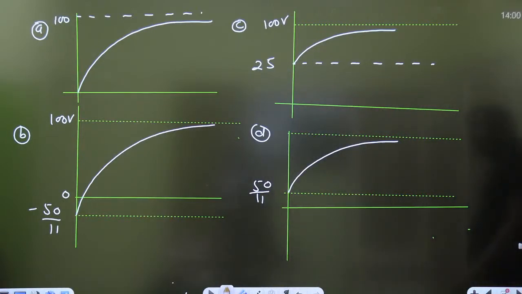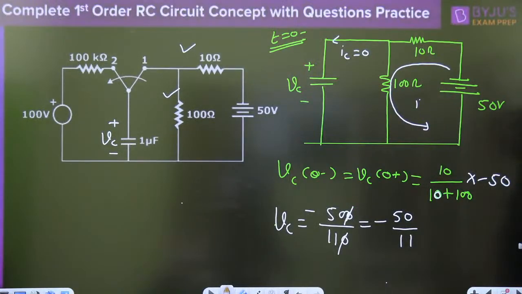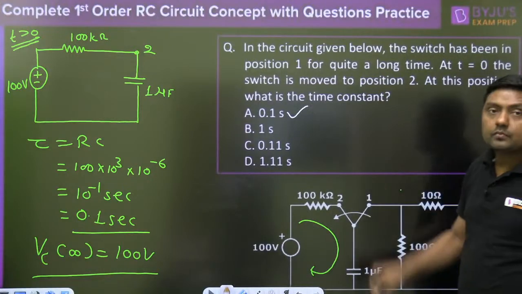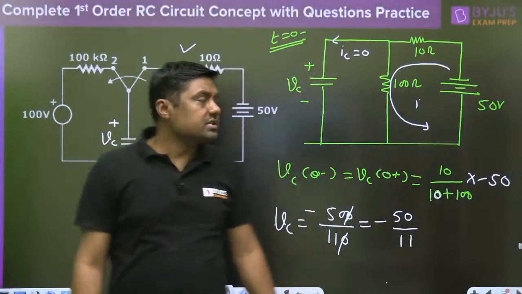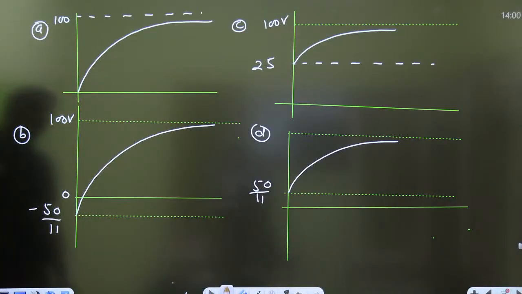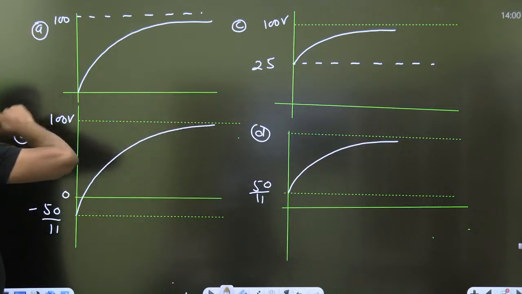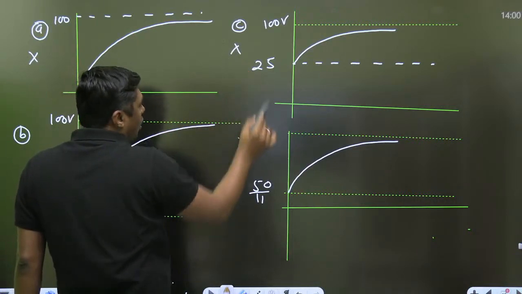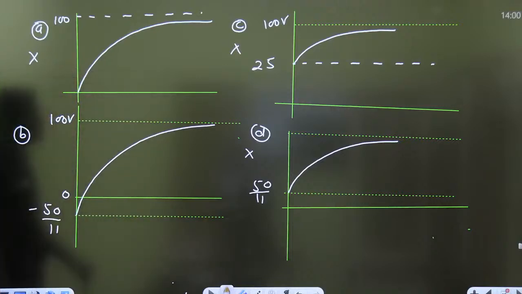If you have the final value 100 volt, the initial value, then final value, initial value, it is an exponentially increasing function. What is the time constant? Already we have the time constant, that is 0.1 second. So from this we are getting the answer. Always remember that is the initial value, final value is the 100 volt. That is wrong. If you make a silly mistake, your answer will be wrong. You have to check the polarity. Then answer B is the correct one.